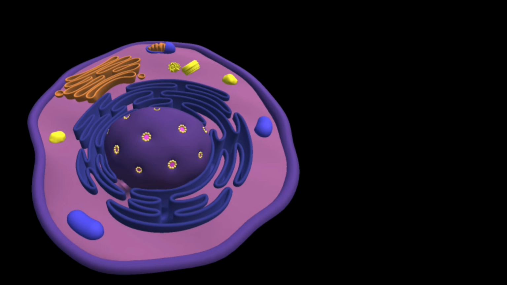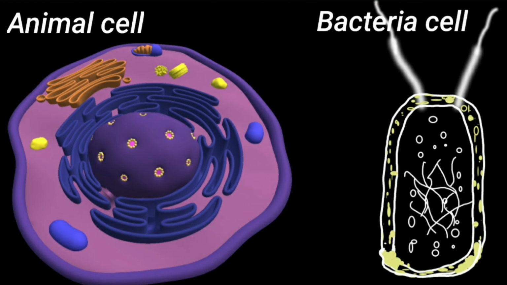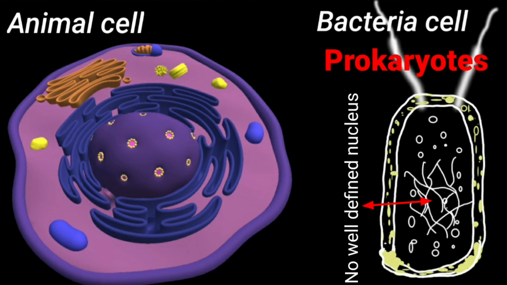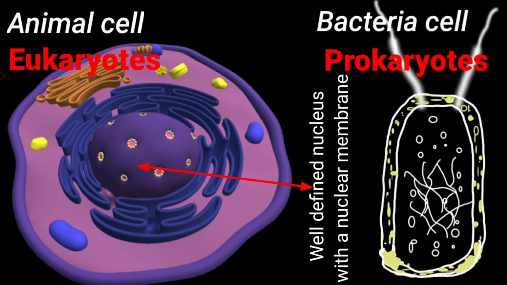On the basis of organization, cells have been divided into prokaryotic cells and eukaryotic cells. Cells of bacteria and blue-green algae do not possess a membrane-bound, well-organized nucleus and other cell organelles. Such organisms are called prokaryotes. Apart from bacteria and blue-green algae, all those organisms which have a well-organized nucleus and membrane-bound cell organelles are called eukaryotes. Amoeba, paramecium, all plants and animals come under the group of eukaryotic organisms.